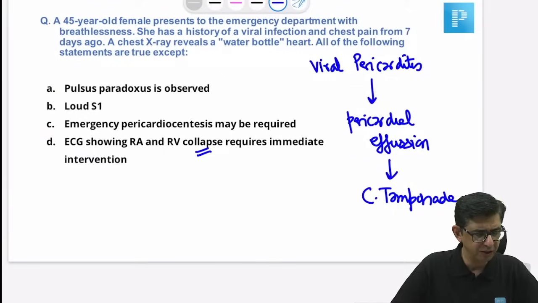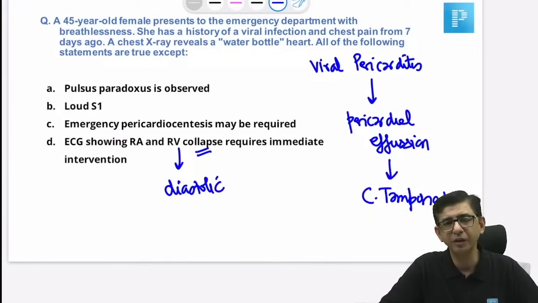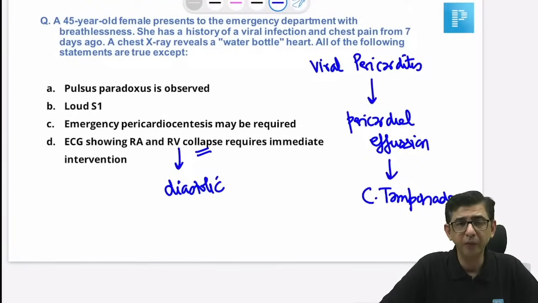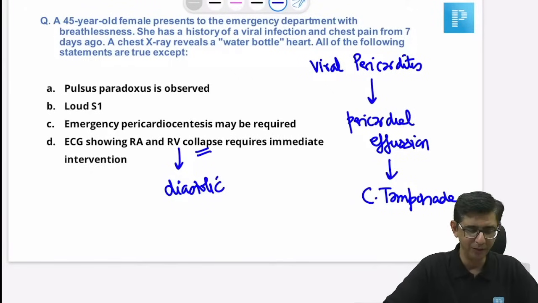You would have muffled heart sounds. One option was there, diastolic collapse of the ventricles. Yeah, okay, I'll add that word, diastolic collapse. I was saying that verbally, but that was a very good input, doctor. Thank you for that word, Dr. Prashant. That would be diastolic collapse of the ventricles, so it would require an intervention, that is emergency pericardiocentesis. Pericardiocentesis is usually done on an emergency basis only, but I just wanted to know whether the word emergency was there.